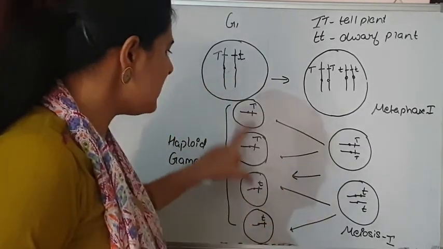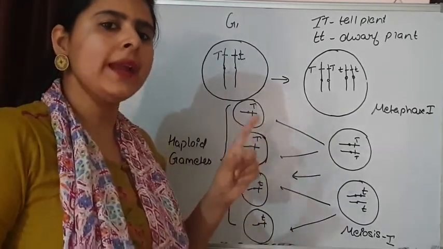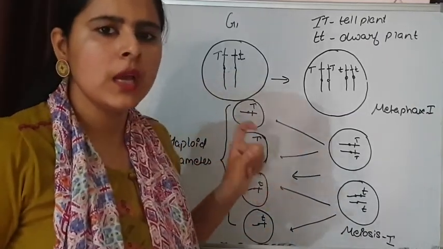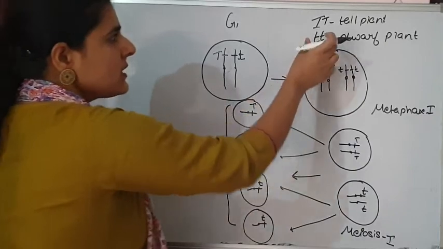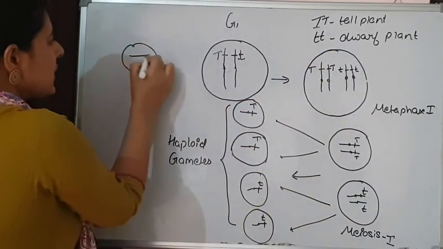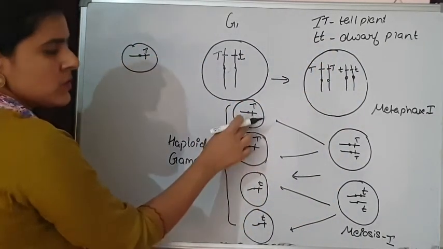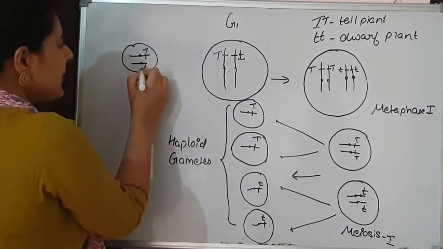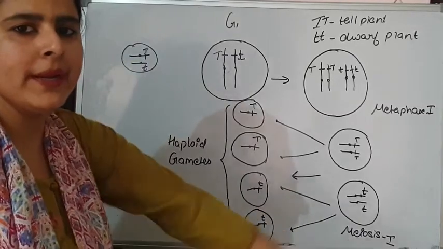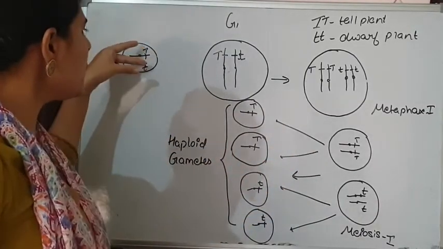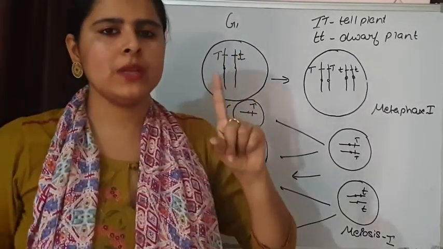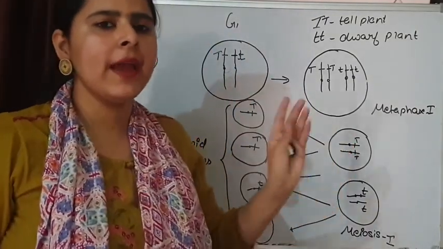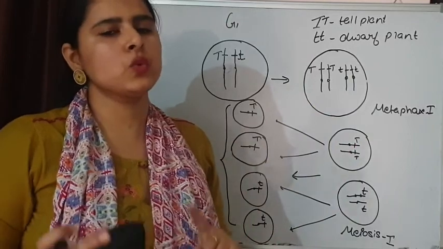Now these gametes are going to fuse, and again the two alternative forms are going to combine. One is coming from one parent and the second is coming from the second parent. And again, we are carrying two alternative forms of one single gene. This is what was explained by Mendel, and the same thing was explained by Sutton and Boveri.